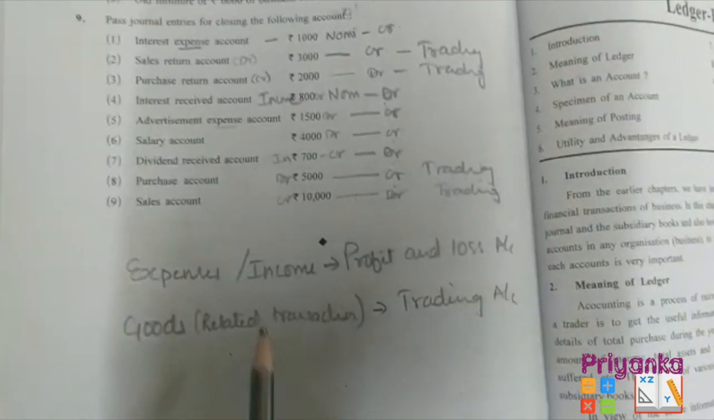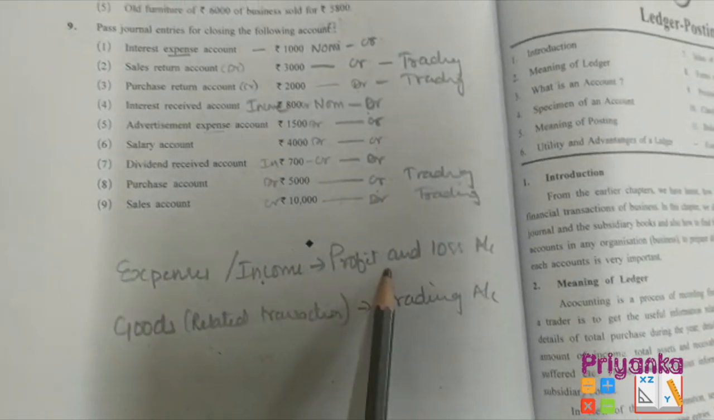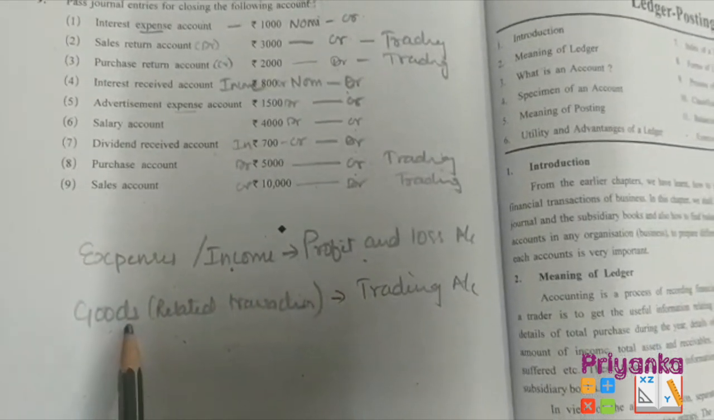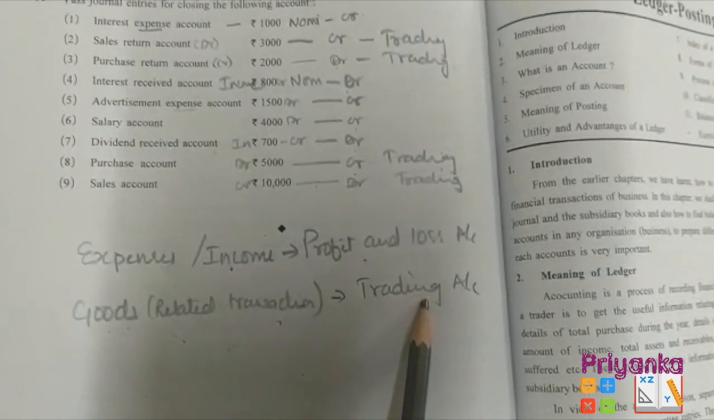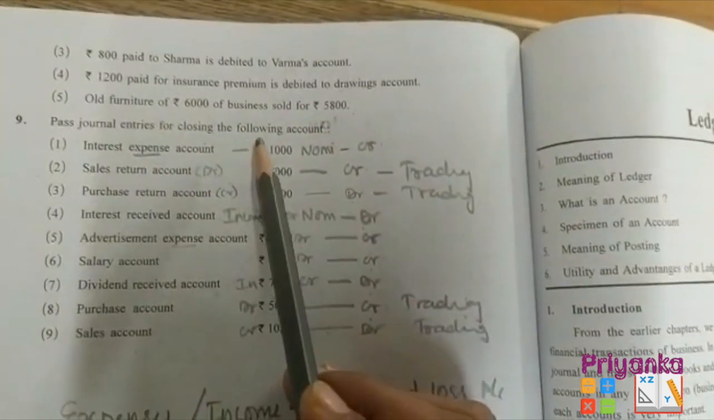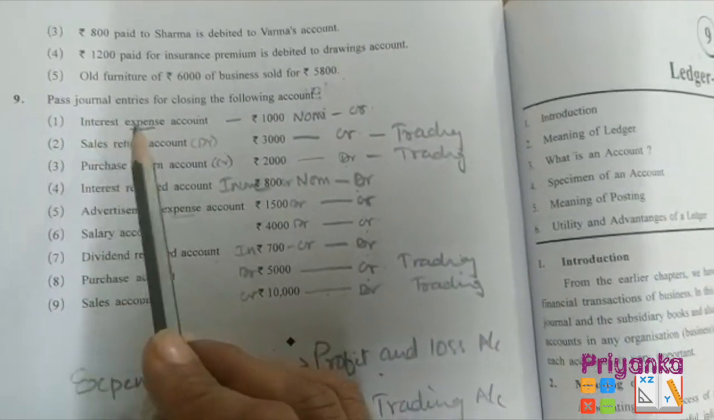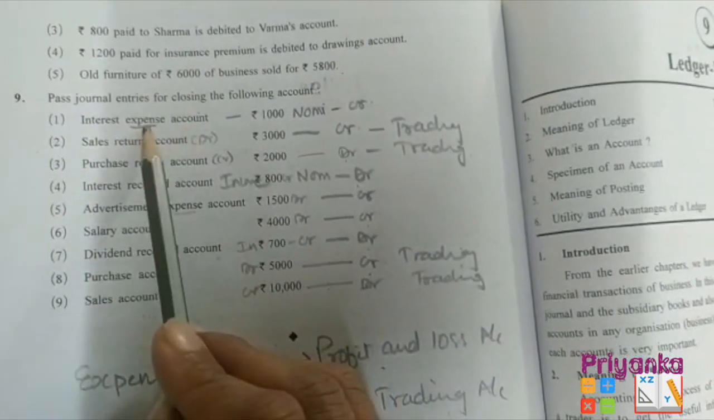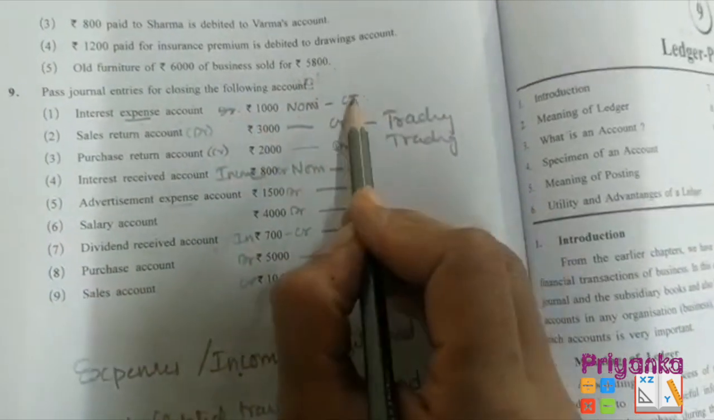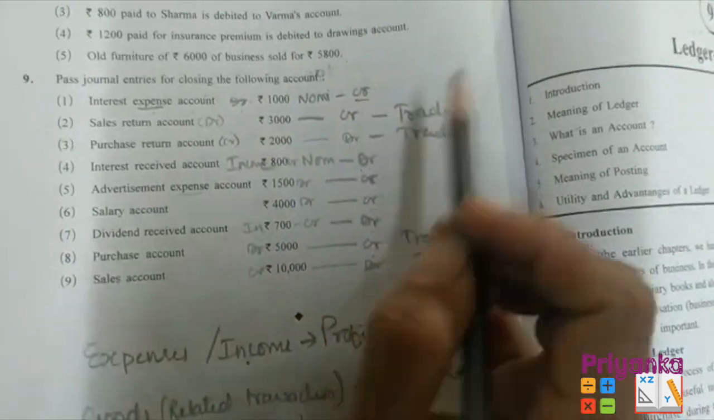Here I wrote in pencil that wherever you find the expenses and incomes transaction, it will be passed at the end of the year in profit and loss account, and the goods related transaction will be passed to the trading account at the end of the accounting year. Now in this question they told to put a closing entry for such 9 points. First we'll start with the interest expense account. Now expense as per the nominal rules we put at the debit side, but this time when we give the entry we'll put it into the credit side for closing purpose.